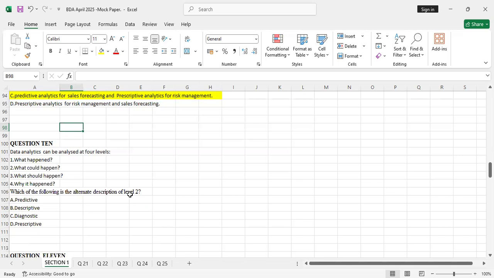What could happen is predictive. You predict what could happen, as simple as that. So what happened is descriptive. Number 1, what happened? You are able to describe what happened, so it is descriptive.